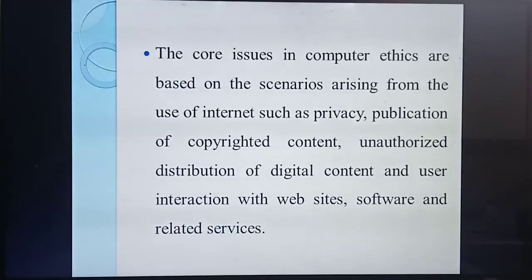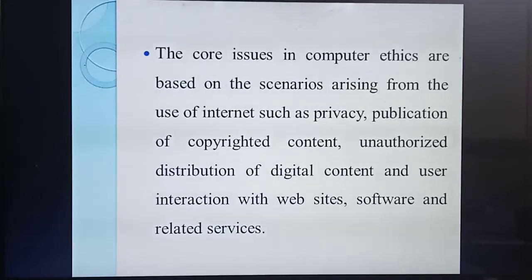Without their permission, a particular person will take that CD or write the CD, and they will load the films on the net. Then everyone can see. That is called copyrighted content. Without the permission of the owner, you are taking the content, even software, films or videos, copying the CD and publishing it. That is called